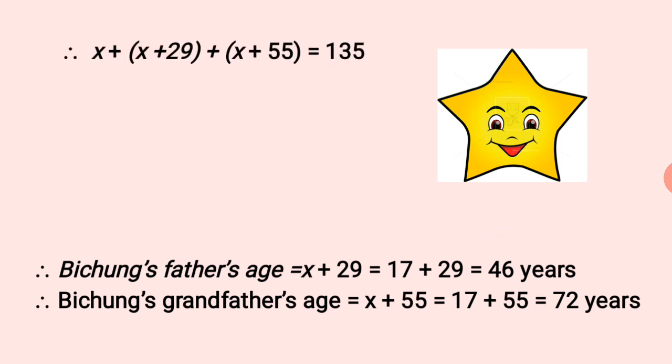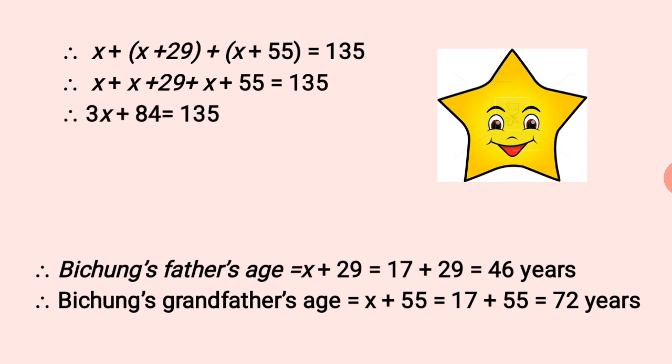Now, let us move ahead. Here, the condition is sum of their ages, it is 135. So, we have written it as X plus X plus 29 plus X plus 55 equal to 135. Open the brackets, solve it. X plus X plus X gives you 3x, 29 plus 55 gives you 84, equal to 135.